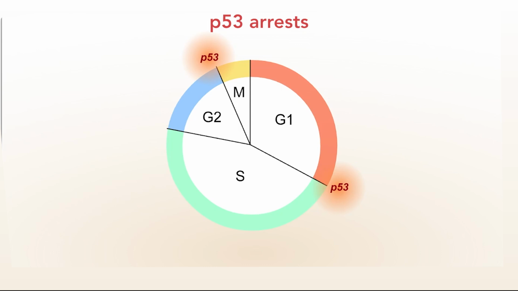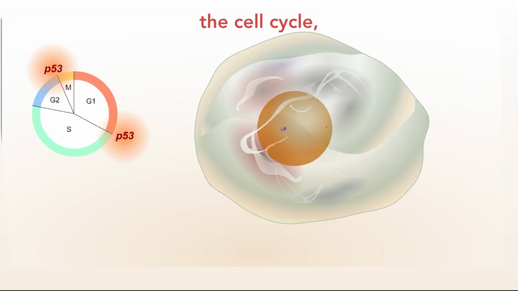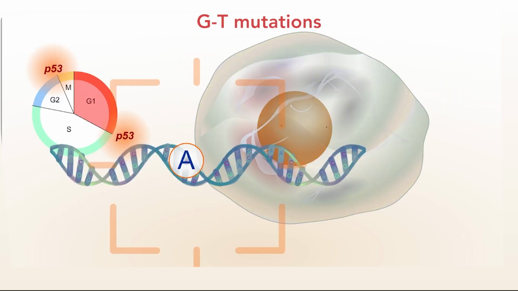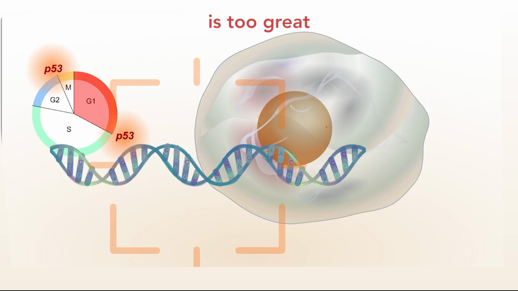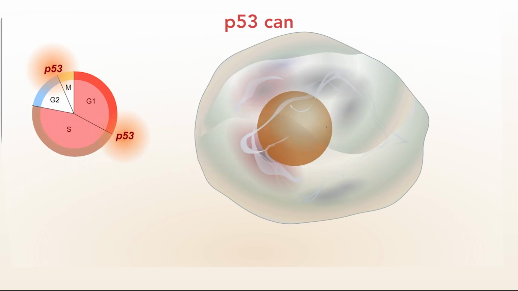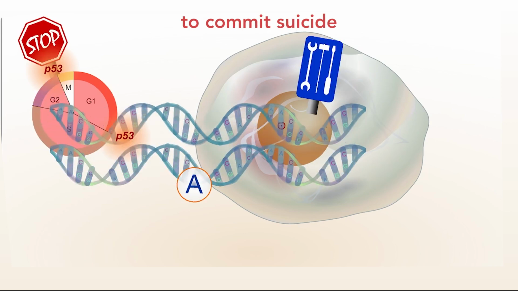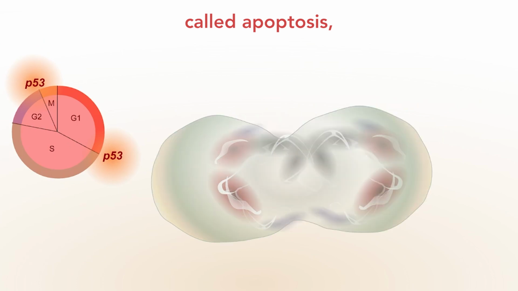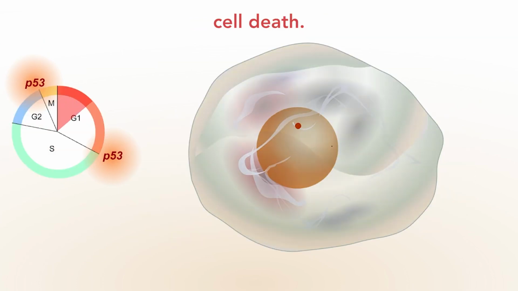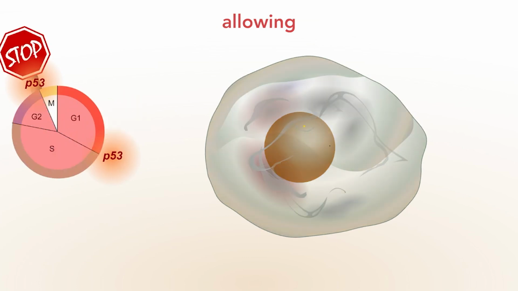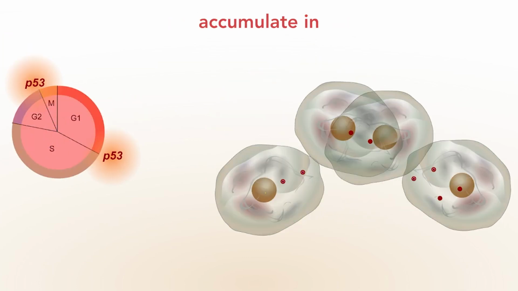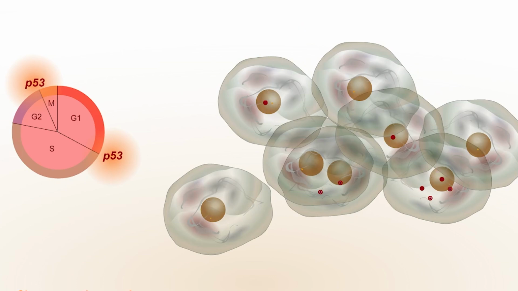For example, p53 arrests the cell cycle, allowing time to repair GT mutations induced by benzo[a]pyrene. If the DNA damage is too great to repair, p53 can signal the cell to commit suicide by the process called apoptosis, or programmed cell death. Mutations in p53 cause a loss of checkpoint control, allowing mutations and DNA damage to accumulate in a cell lineage.